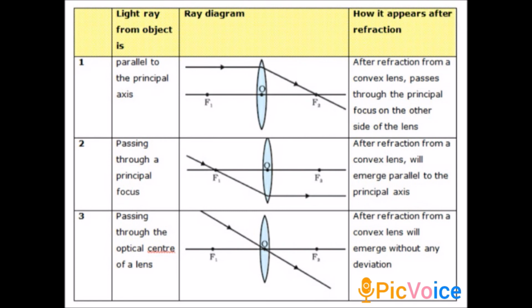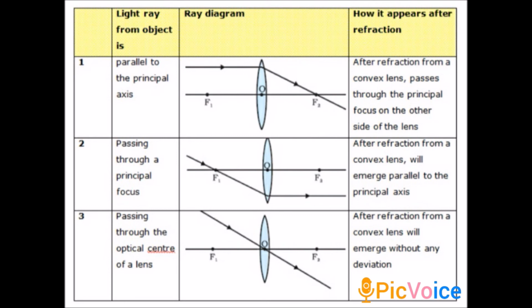And the second rule is the ray passing parallel to the optic axis. See here, the rays which are parallel to the principal axis strike the concave or the convex lens. The refracted ray is converged in the convex lens and diverged in the concave lens, relative to the principal focus. So look at the image.